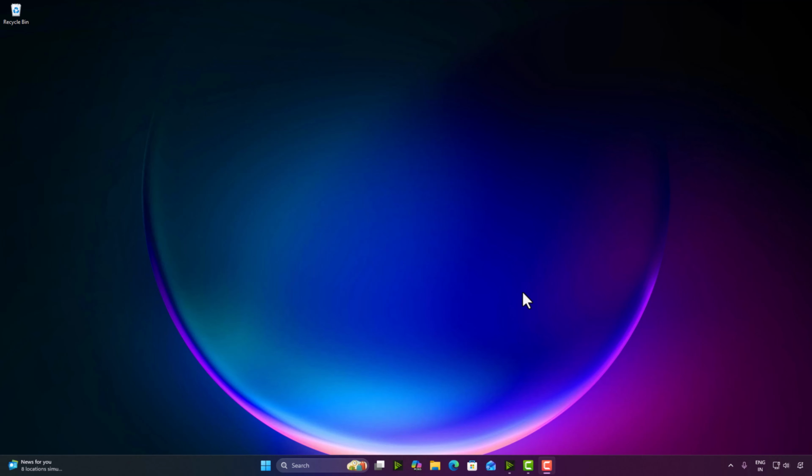Think you already know Windows 11 dark mode? Think again. There are hidden dark mode settings Microsoft never shows you. And today I will reveal how to unlock them to give your PC a next level premium dark look. Stay till the end because the last trick will make even your Task Manager go dark.